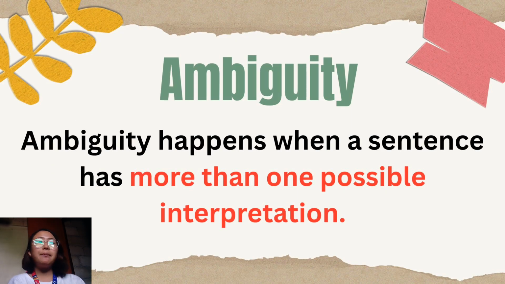Next slide is ambiguity. Ambiguity means a sentence has more than one possible meaning. It's unclear which meaning is intended. Example: I saw the man with the binoculars. This sentence is ambiguous because it's unclear whether the speaker had binoculars and used them to see the man, or if the man himself possessed the binoculars.